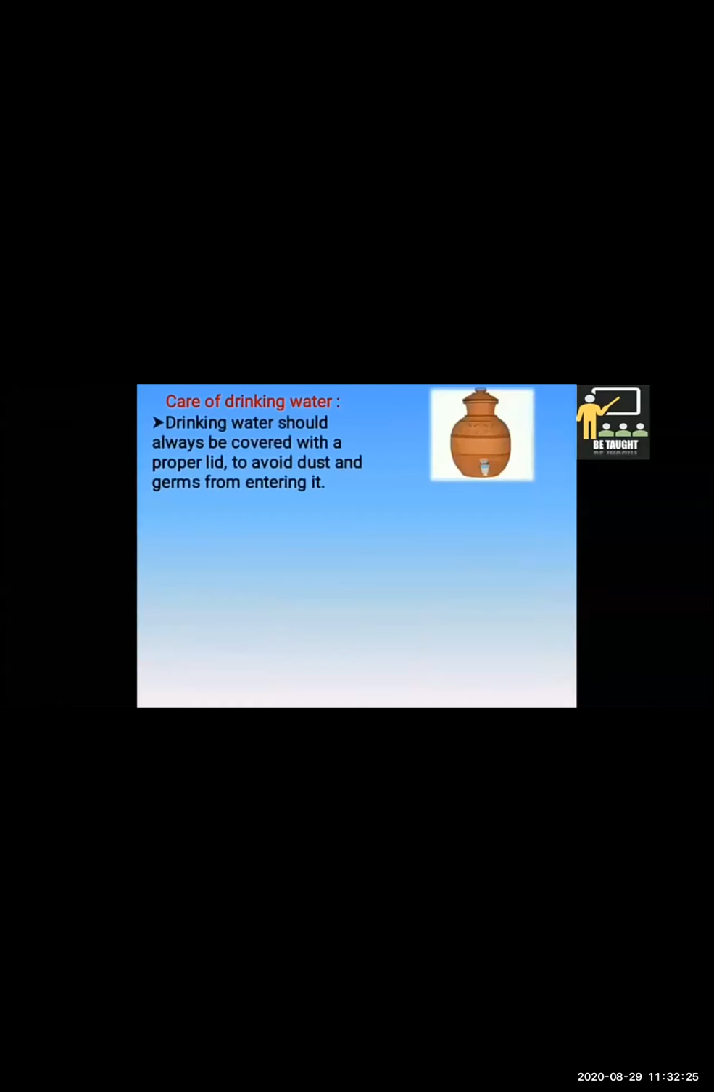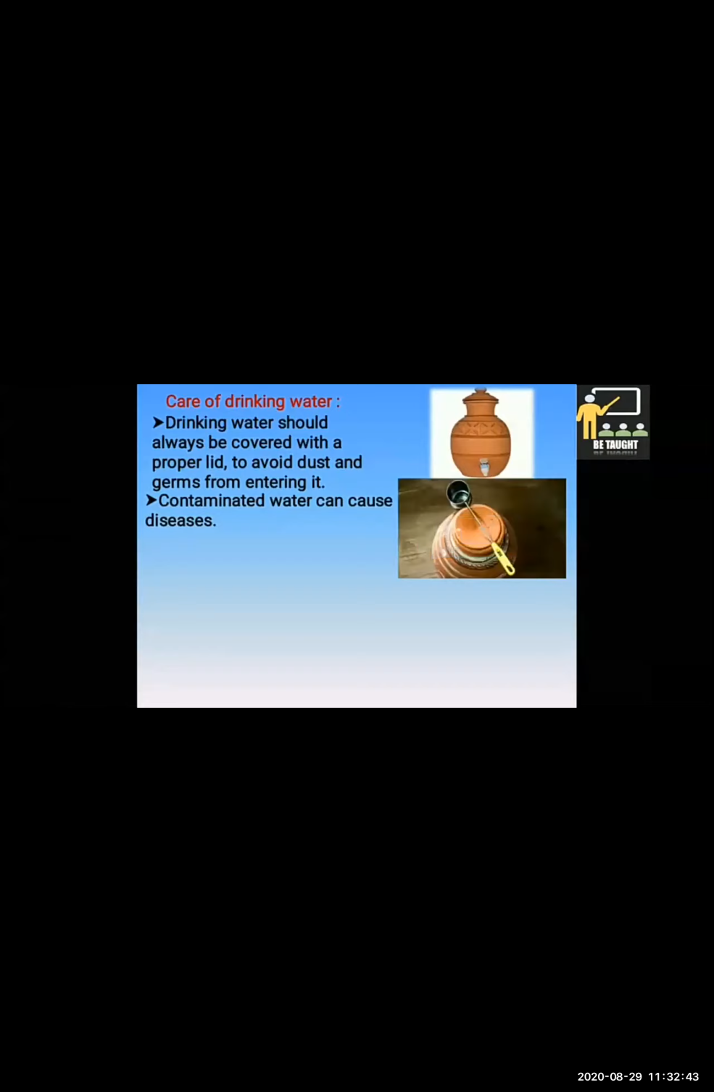Now we shall learn about how to take care of drinking water. Drinking water should always be covered with a proper lid to avoid dust and germs from entering it. Contaminated water can cause diseases. To ensure good hygiene, we must have safe drinking water. That is why we take special care of the water we store for drinking and cooking.